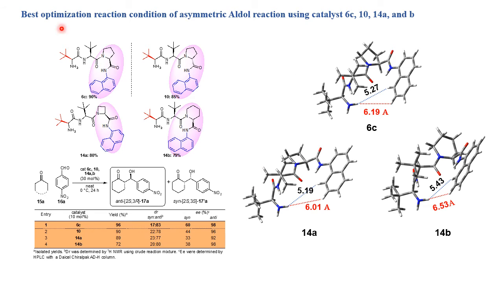Then we checked the best optimized reaction condition of the asymmetric aldol reaction of cyclohexanone with 4-nitrobenzaldehyde using catalysts 6C, 10, 14A, 14B. In this case also, catalyst 6C showed very good results: up to 96% chemical yield, 17:83 dr, 98% enantiomeric excess.